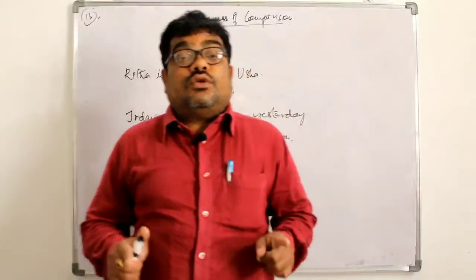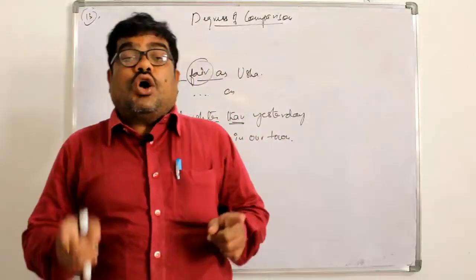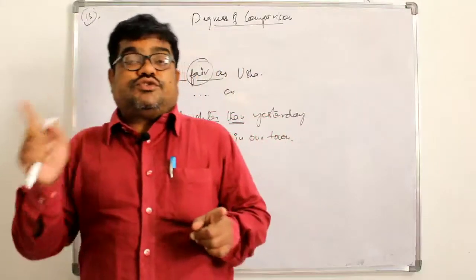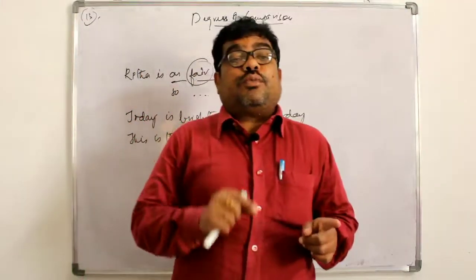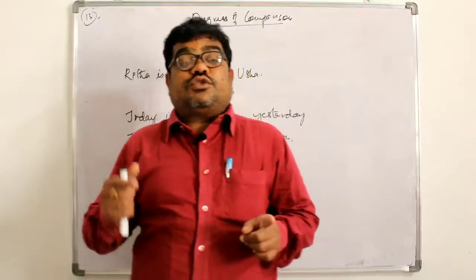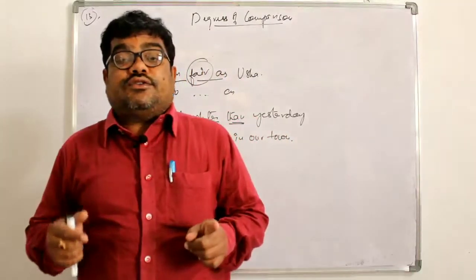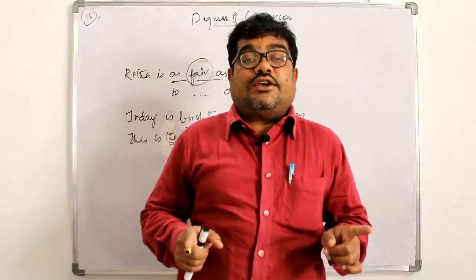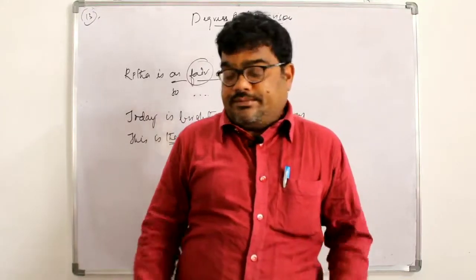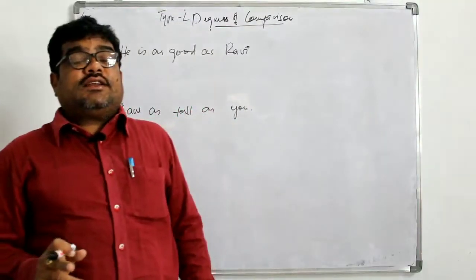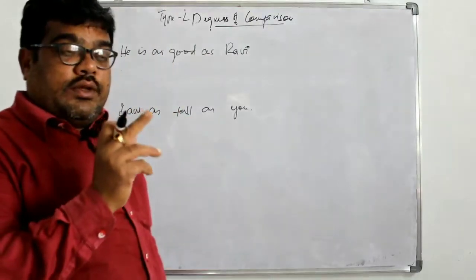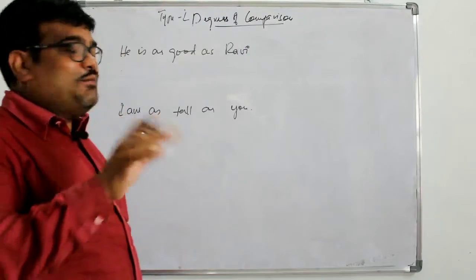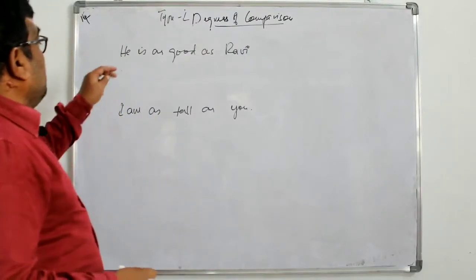Now we shall try to learn the interchange of degrees of comparison from positive to comparative, comparative to positive, and from superlative to comparative and comparative to positive. Totally there are 4. First we shall try to learn type 1. In type 1 we shall try to change from positive to comparative.